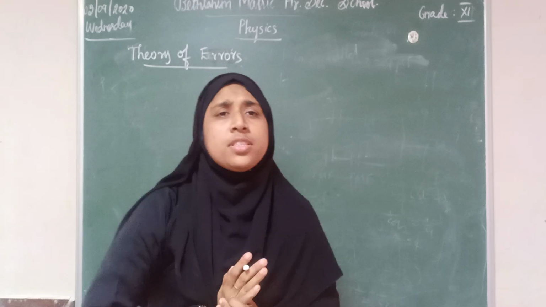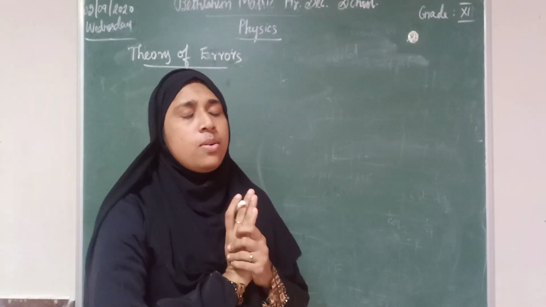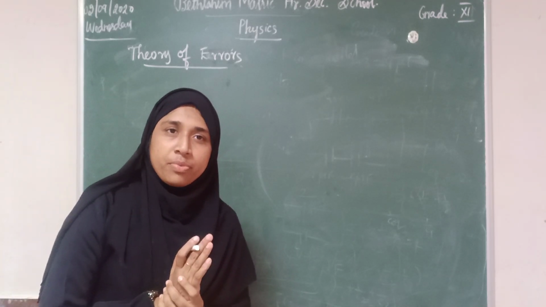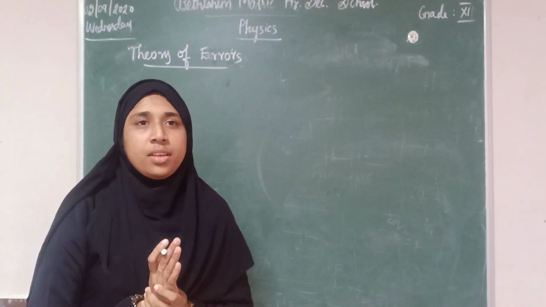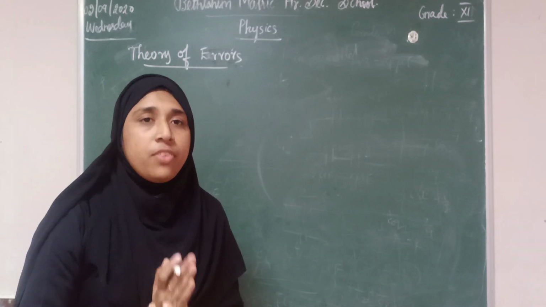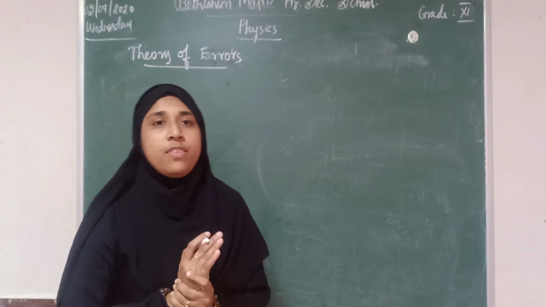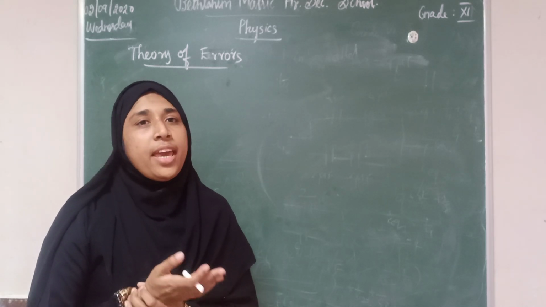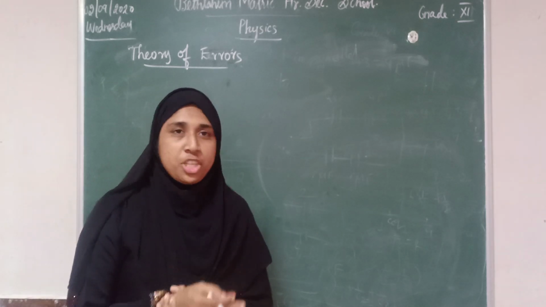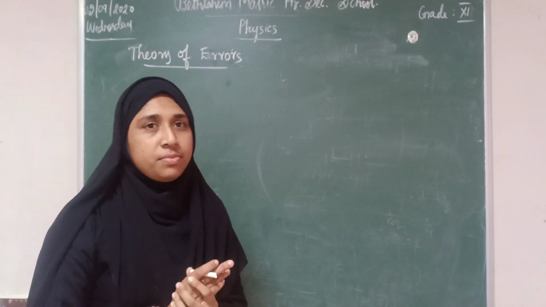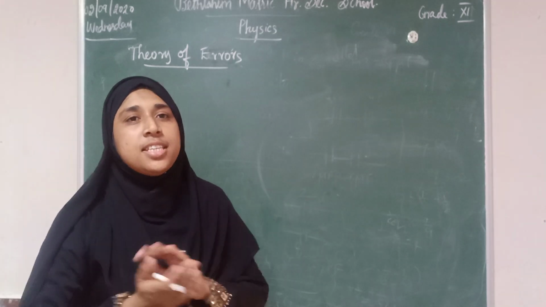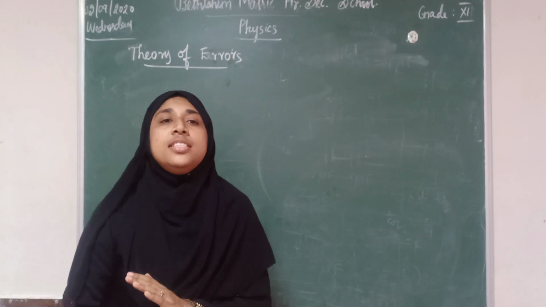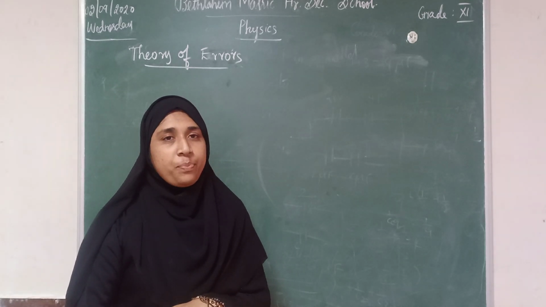Errors, of course, in science all the experiments involve measurement. So when you are measuring, there is some error. The same experiment, when you are doing different trials, we will be getting different values with a small difference. So the error can be unavoidable in measurement. What is meant by error? Uncertainty in measurement is known as error.